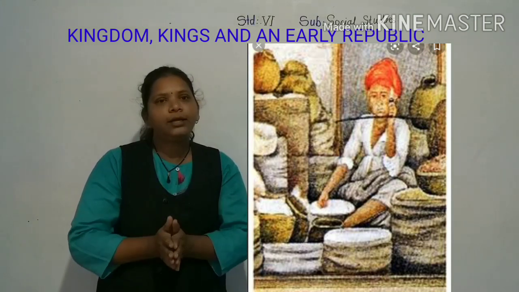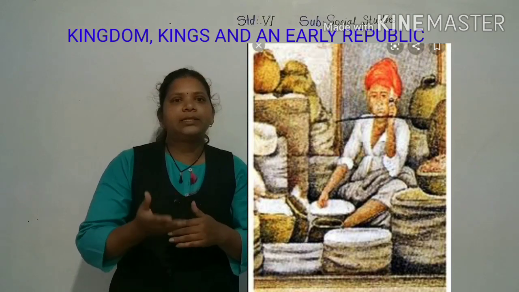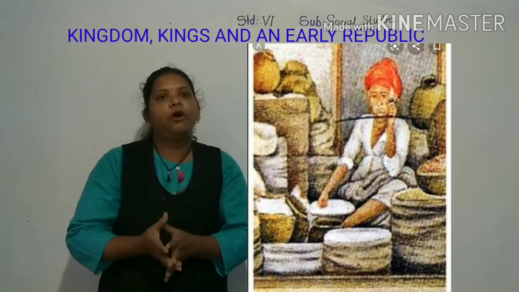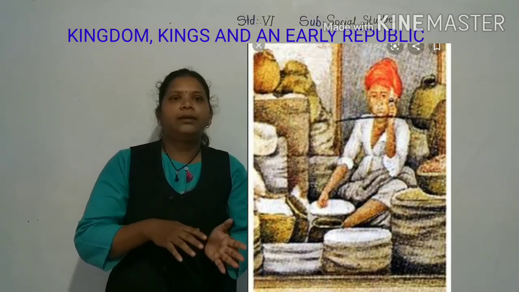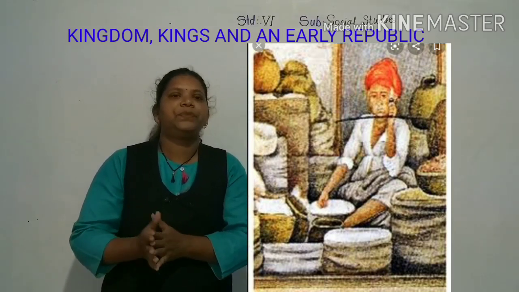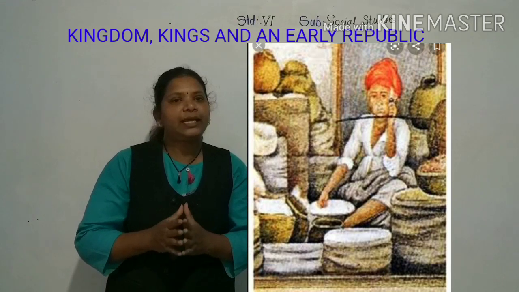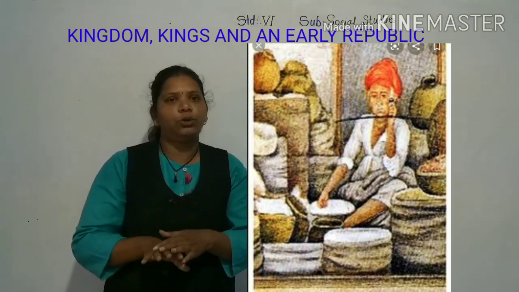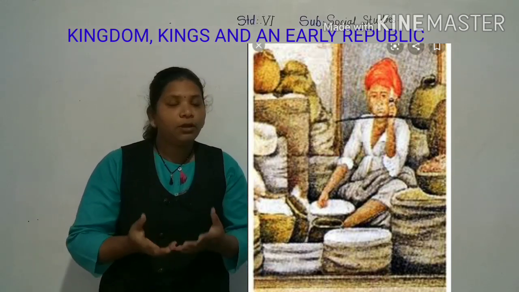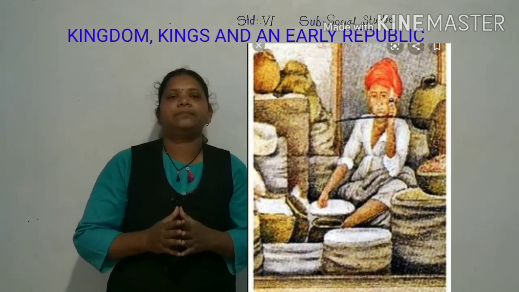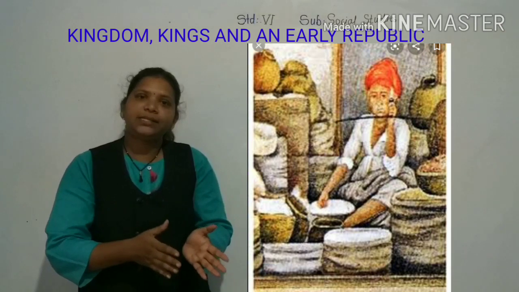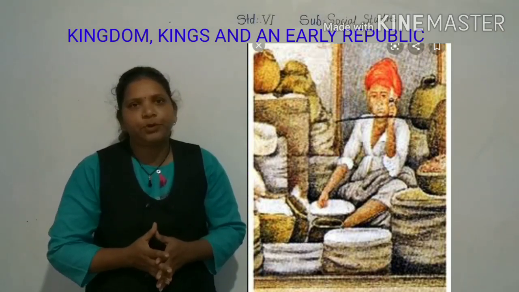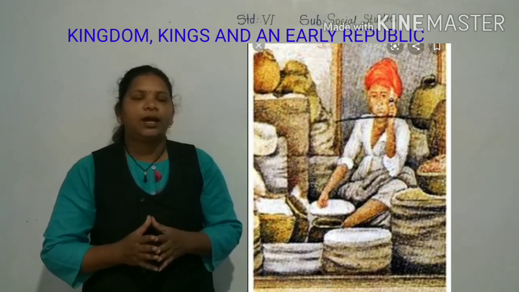Herders were also expected to pay taxes in the form of animals and animal produce. There were also taxes on goods that were bought and sold, from trade. And the hunters and gatherers also had to provide forest produce to the Raja.